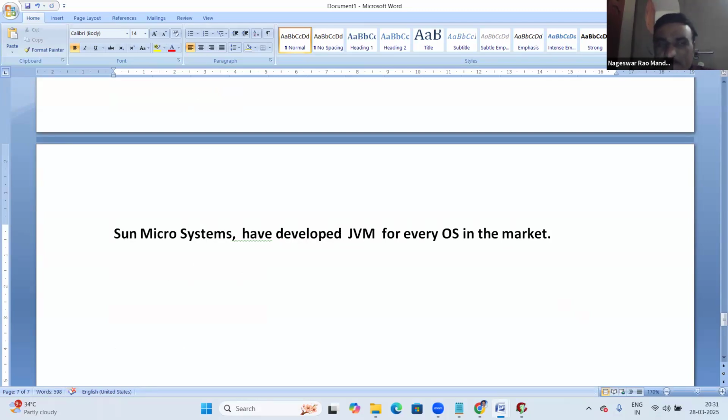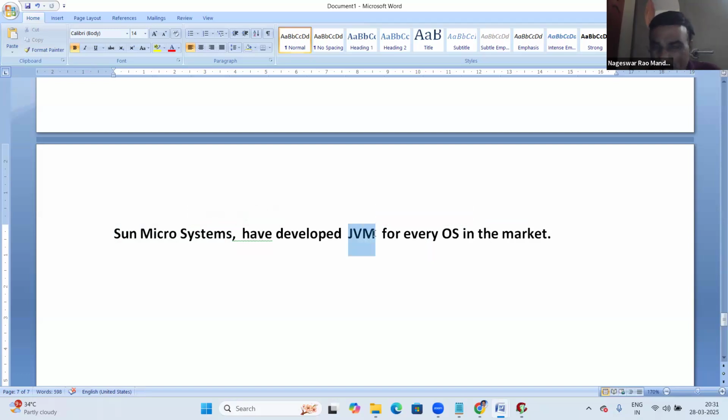For this purpose, Sun Microsystems developed a JVM for Windows, a JVM for Linux, a JVM for Unix, a JVM for Mac, and a JVM for Solaris. Like that, for every OS they have developed one.